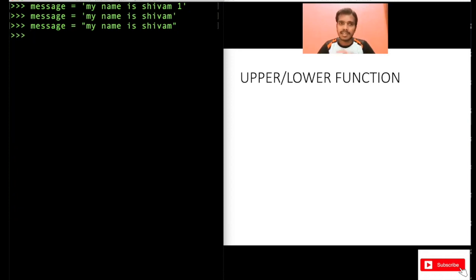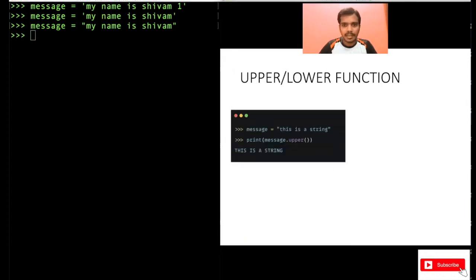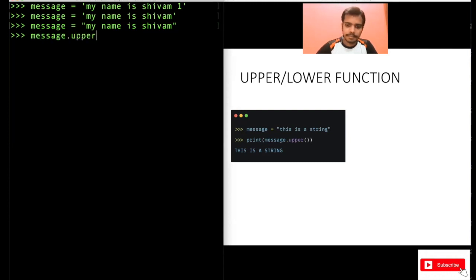Now if you want to convert this message, that is my name is Shivam, into uppercase or lowercase, you can use a function to do that. Let me first show you. You can do something like this, message dot upper, right? This is a function called upper, which you are applying to this message variable. It will convert whatever is stored in this message to uppercase. Press enter here. My name is Shivam is printed, and you can see here, this is in uppercase.